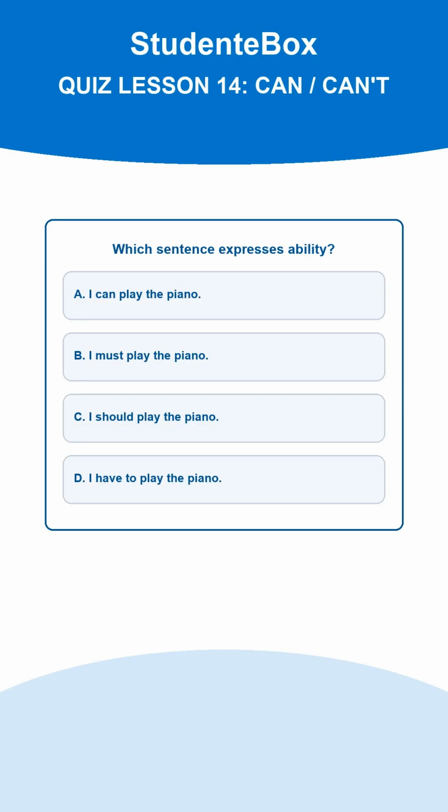Question 5. Which sentence expresses ability? A. I can play the piano. B. I must play the piano. C. I should play the piano. D. I have to play the piano. The correct answer is A. Can expresses ability, being able to do something. La risposta corretta è la A.